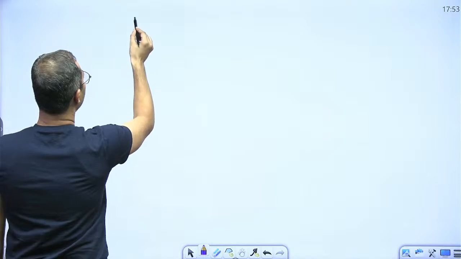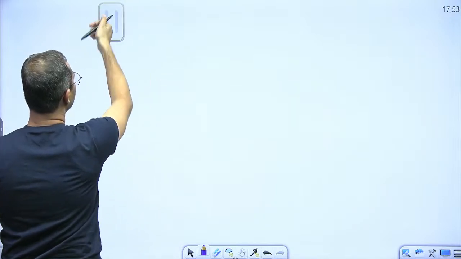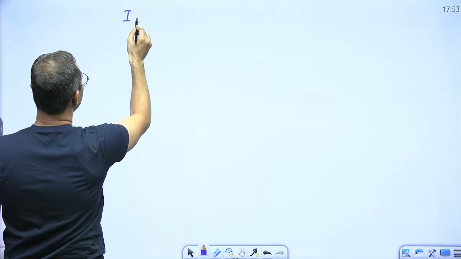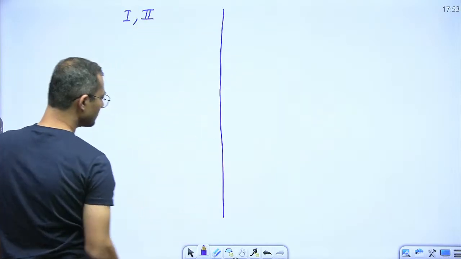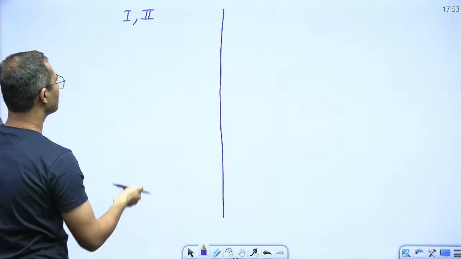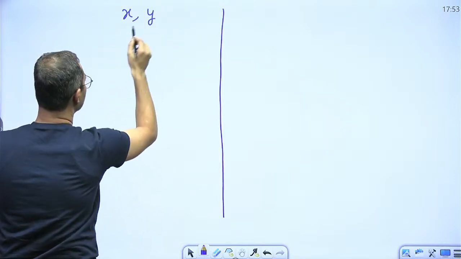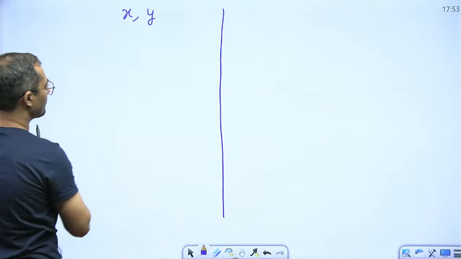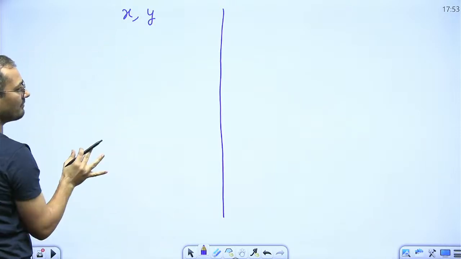See, if we have two values, let's say first value and second value, or you can say x, y, z. Or you can say that if we have two values x and y, what set of questions can be formed?